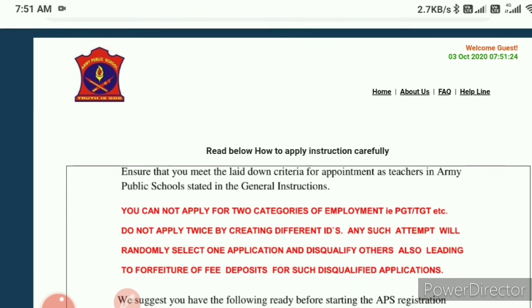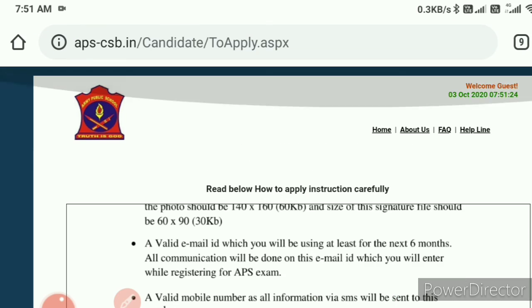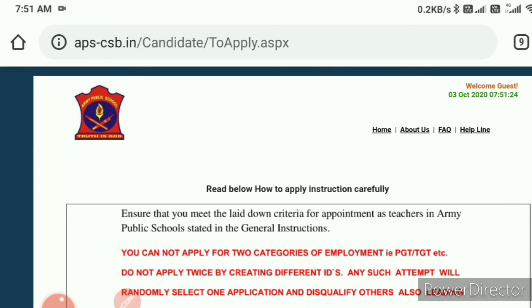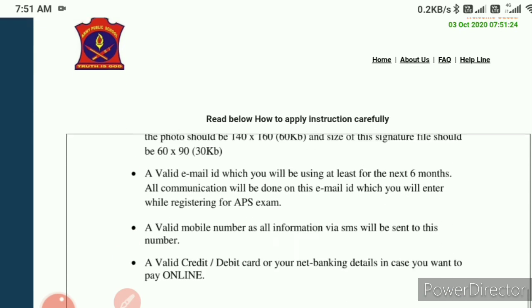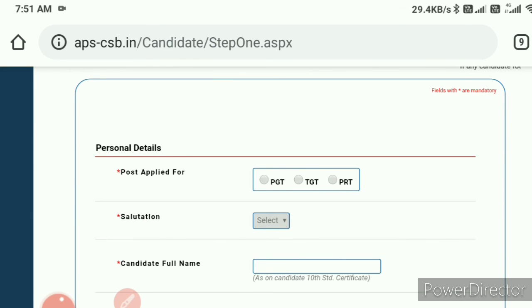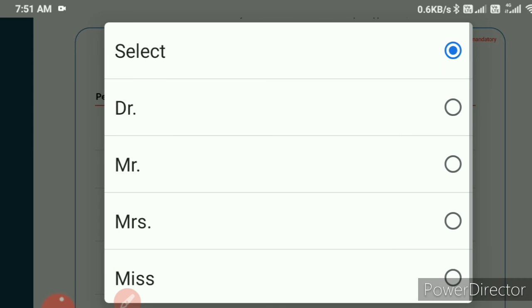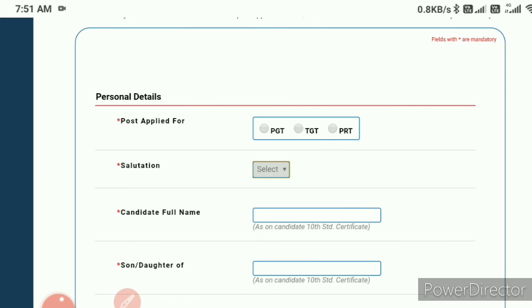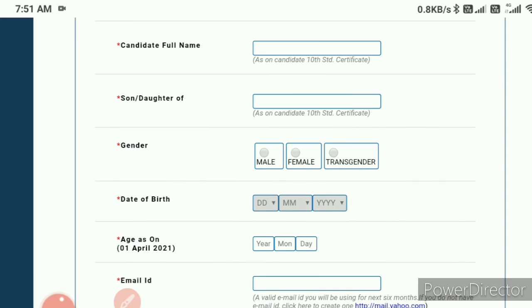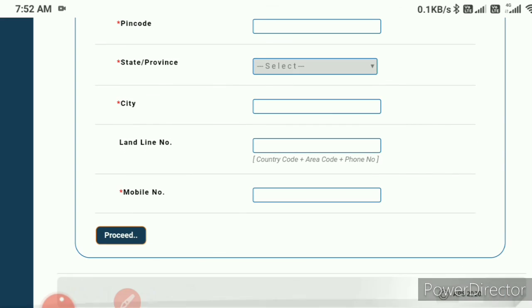If you want to fill the form as TGT or PGT, you can click the particular link and fill all the details. Click this one and then proceed. This interface will come. Then you click on PGT or TGT, and select Mr., Mrs., Miss, whatever, it depends on you. Enter the candidate's full name, father's name, gender, and date of birth. Fill all the details, then go to the proceed button, and after that you will upload your documents, then payment.